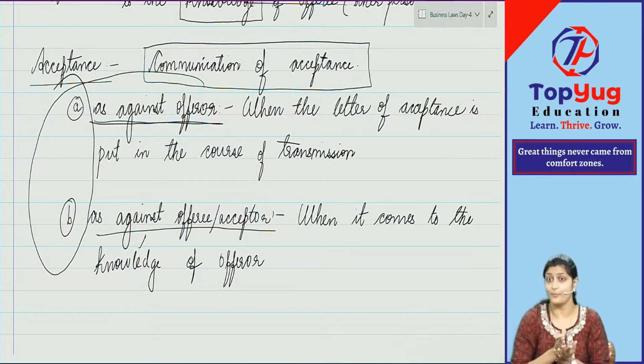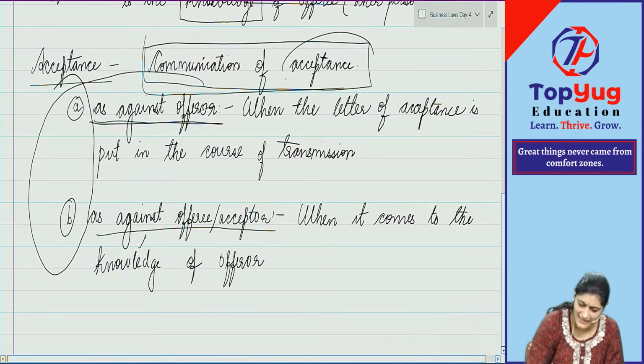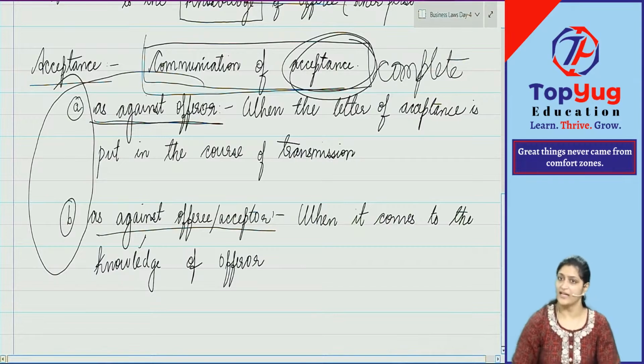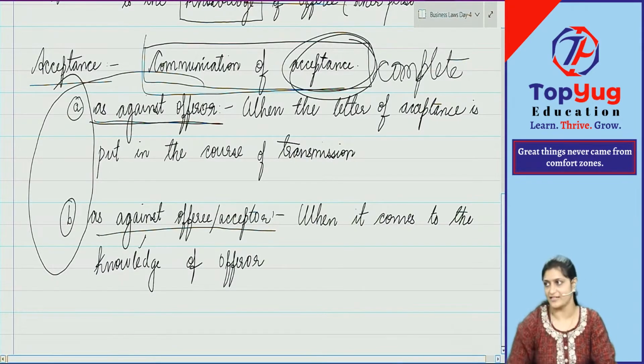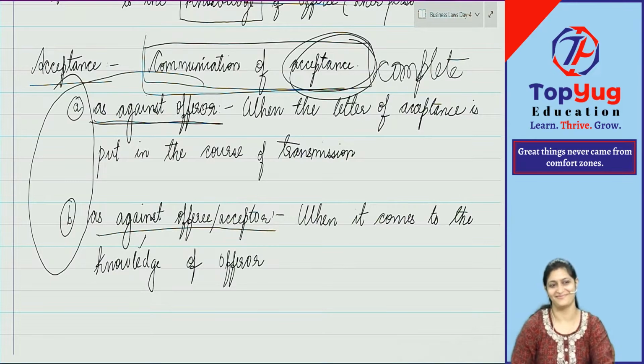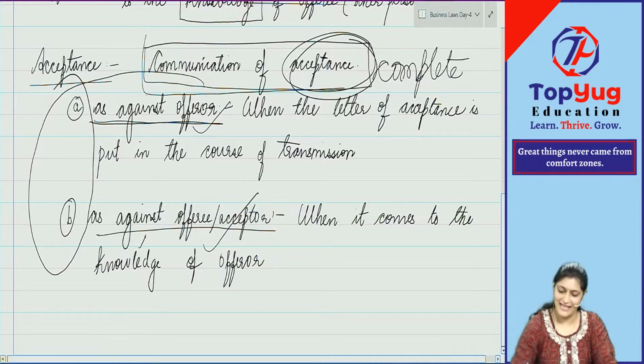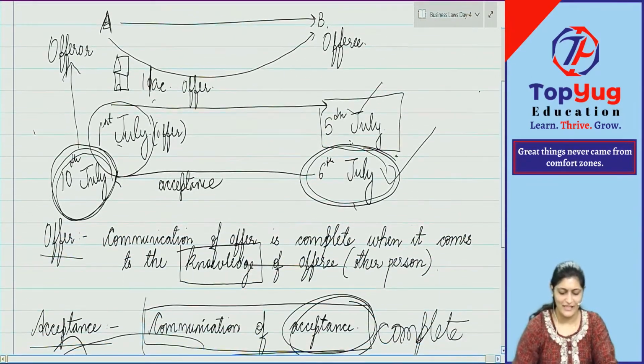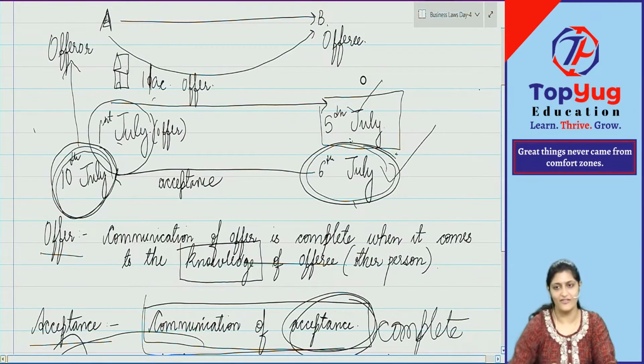What is important here? Very important. Sir William Anson: once the acceptance reaches, contract comes into existence. Here we are talking about when this acceptance is complete. Is it complete on one single day or two different dates? Two different dates for offerer and offeree, no. Contract is coming to existence for offerer on which date? 6th of July. Yes or no? Contract is coming to existence for offeree at which date? 10th of July. Two different dates.